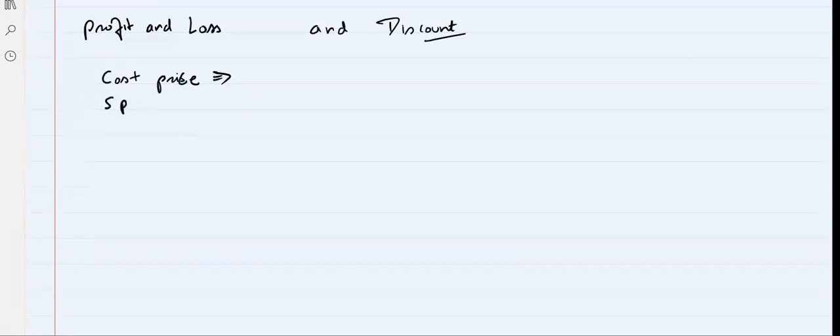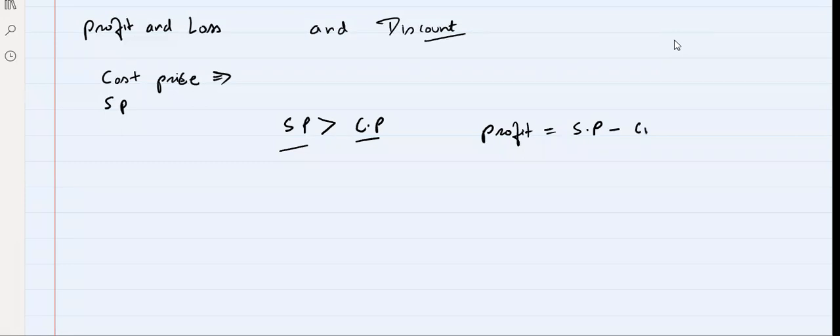Now, selling price. SP is the price at which something is sold by the person. Got it, everyone? Now, we know that if selling price is greater than cost price, then you will have profit or loss? Profit. And profit will be the difference, which is selling price minus cost price.